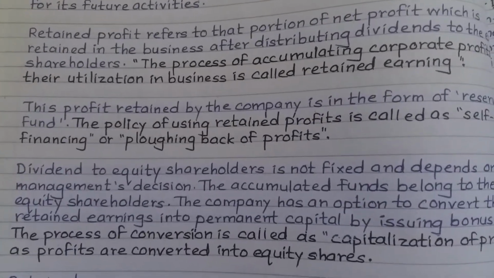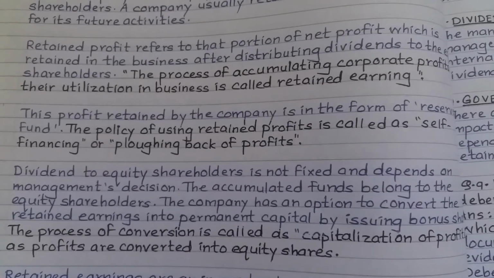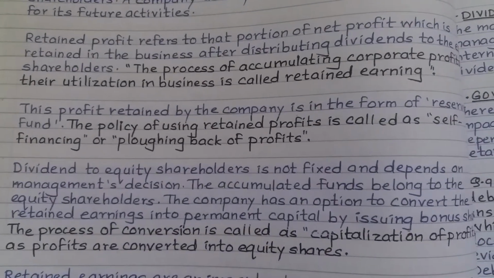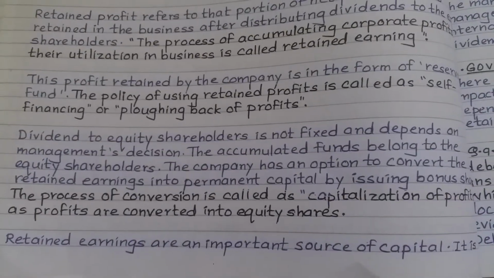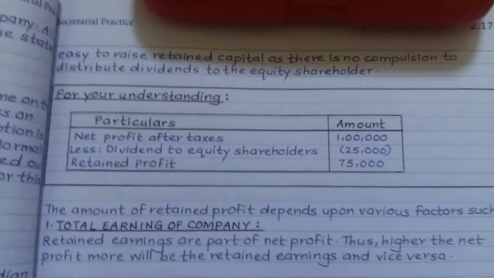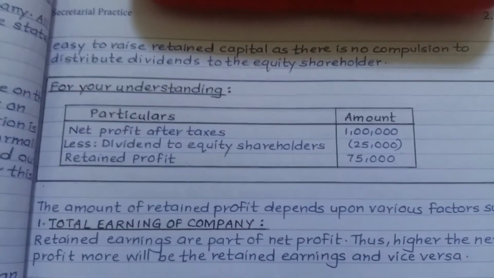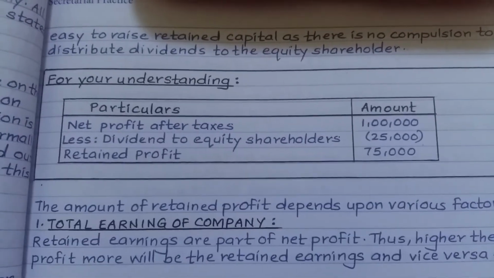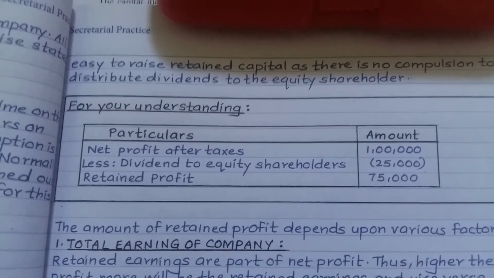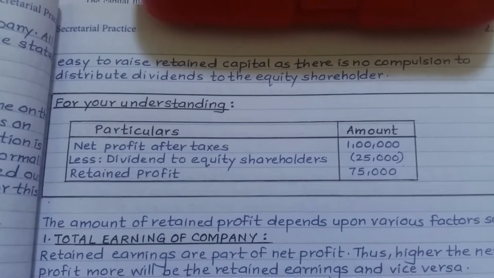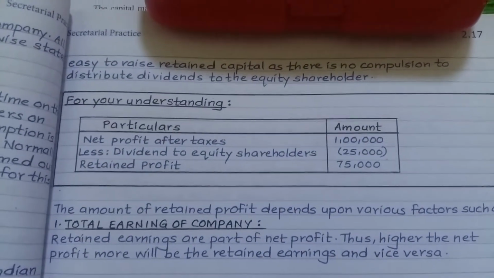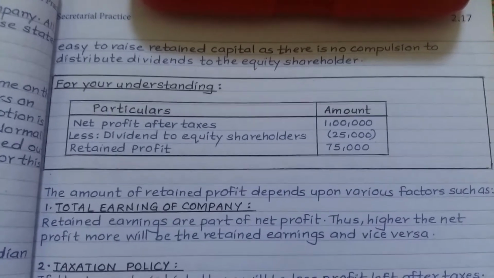This process of conversion is also called capitalization of profit, as the profits are converted into equity shares, and equity shares are the capital of the business. Retained earnings are an important source of capital. Students, by example: the net profit after tax of the company is 1 lakh, and the dividend paid to equity shareholders is 25,000. So the retained earning is 75,000. This retained profit depends upon certain factors. Now we will study them.